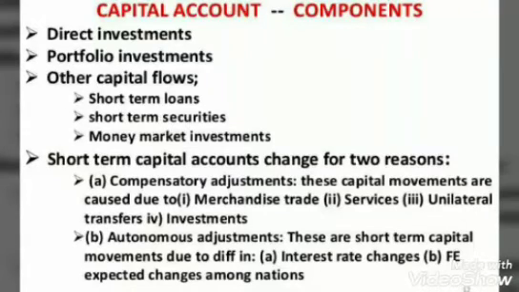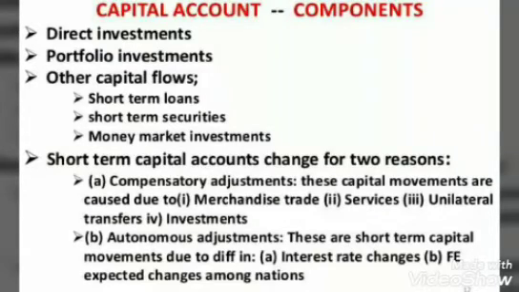But you have to remember one thing: only such NRI deposits are considered a component of the capital account which are made directly by the NRI in our domestic economy. So the non-resident Indians should make a deposit in India. That deposit is considered in the capital account.